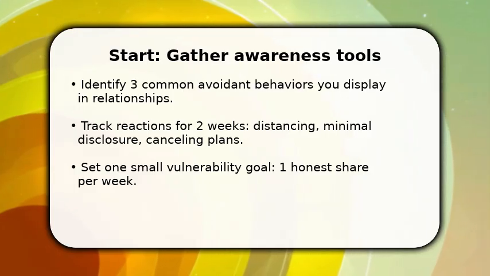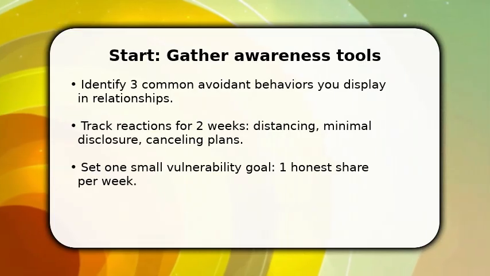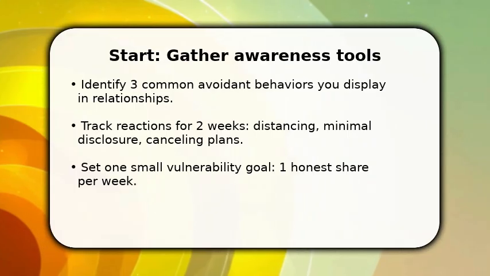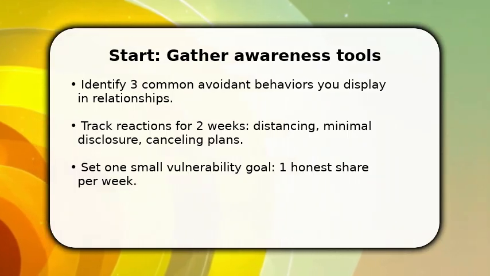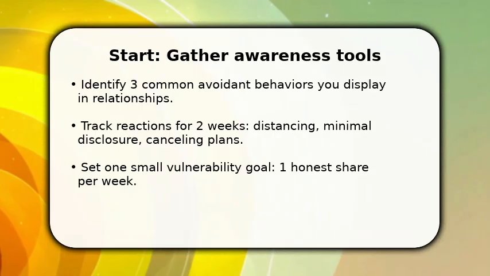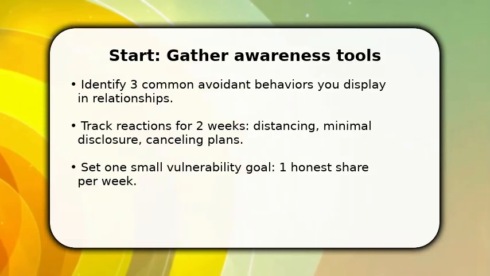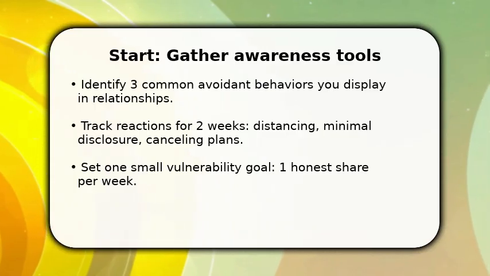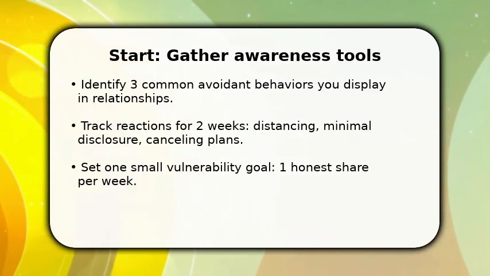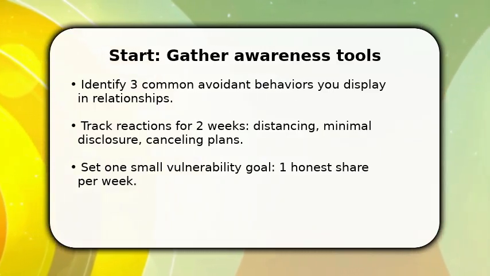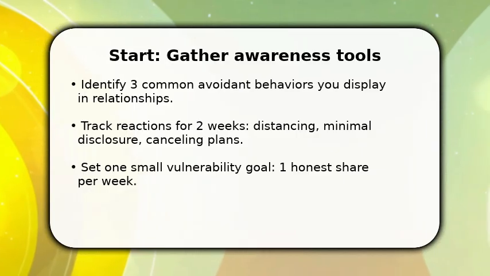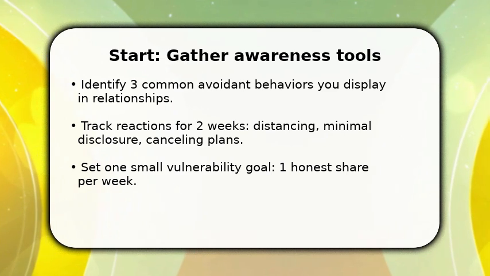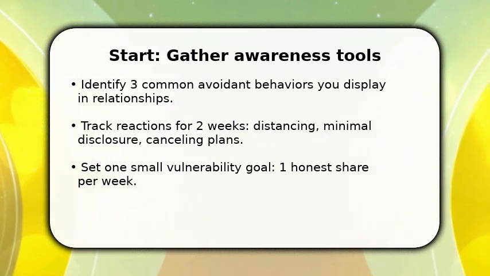You begin by making concrete observations. Awareness is the foundation. First, list 3 avoidant behaviors you notice in real interactions so you can spot patterns. Then, track your reactions for 2 weeks. Note when you pull away, minimize feelings, or cancel plans. Once done, pick one small vulnerability goal. Share one honest thought or feeling per week with someone you trust. This combination creates measurable data and a low-risk practice target that turns intention into action.